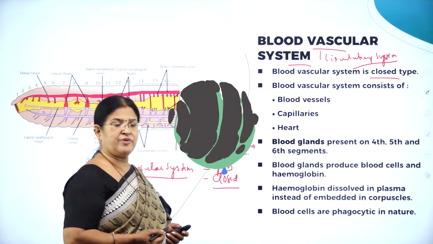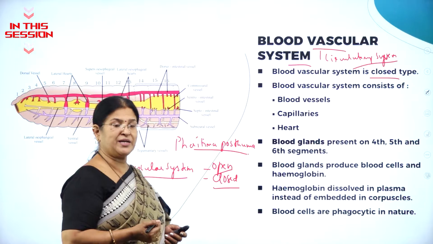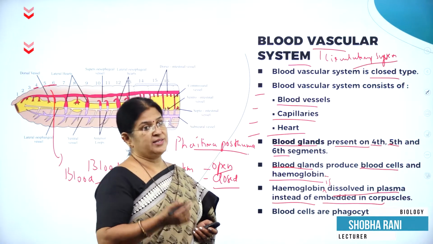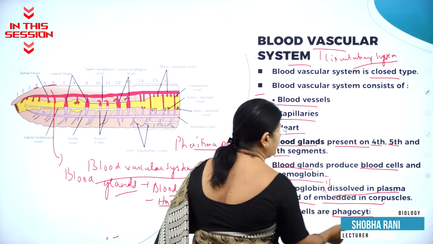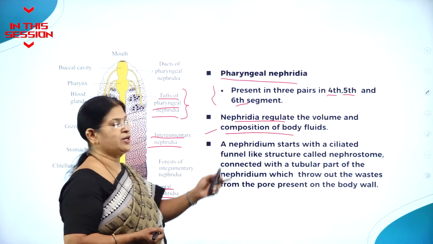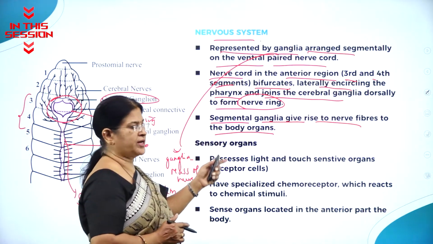Closed circulatory system where the blood is carried through blood vessels, namely the blood capillaries. Any foreign particle that enters the body is engulfed by the blood cells. So they are called as phagocytic in nature. Nephridia regulate the volume and composition of body fluids. Segmental ganglia give rise to nerve fibers to the body organs.